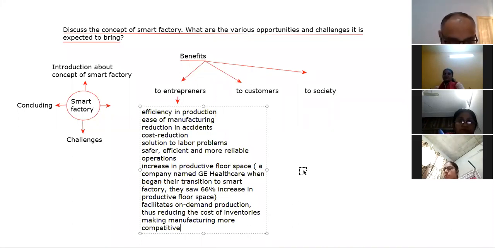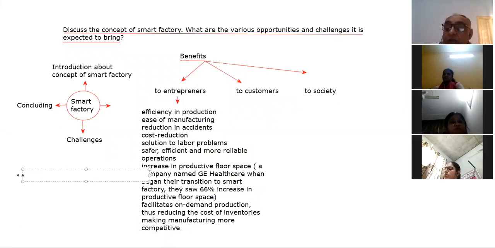So first let us talk on this, right? So beta, one thing is the new opportunity which it will bring, right?